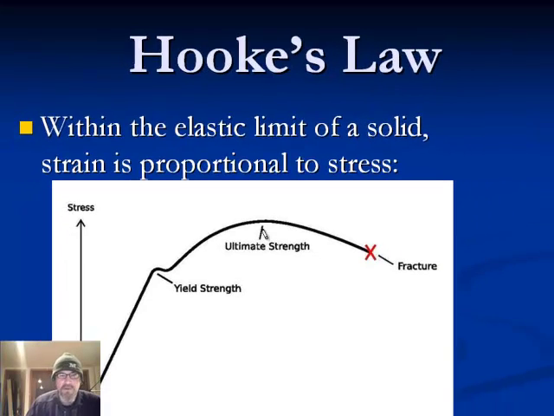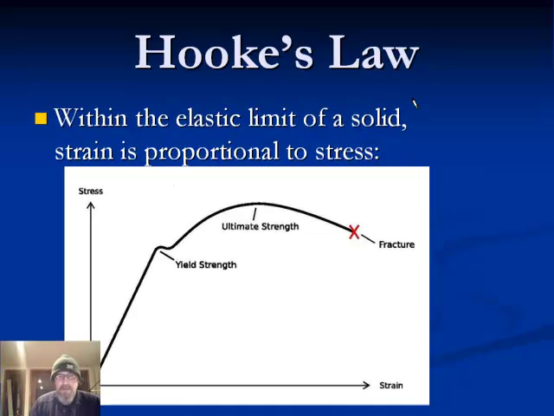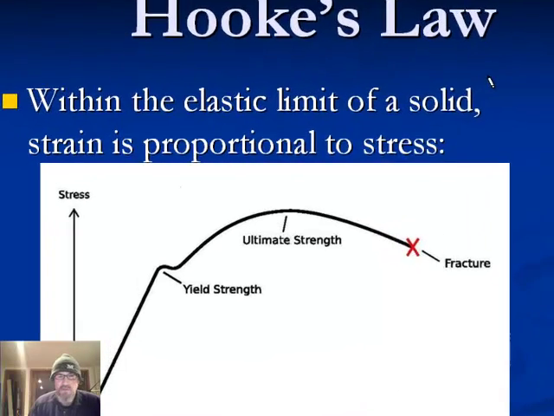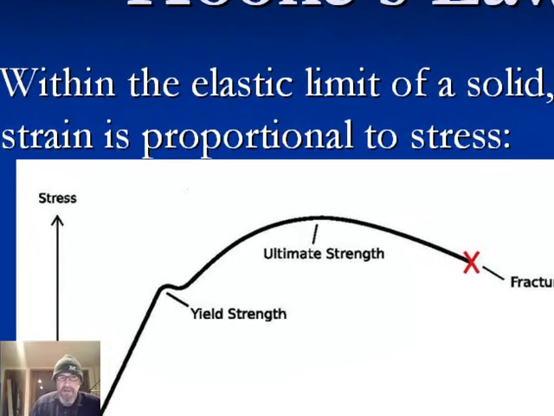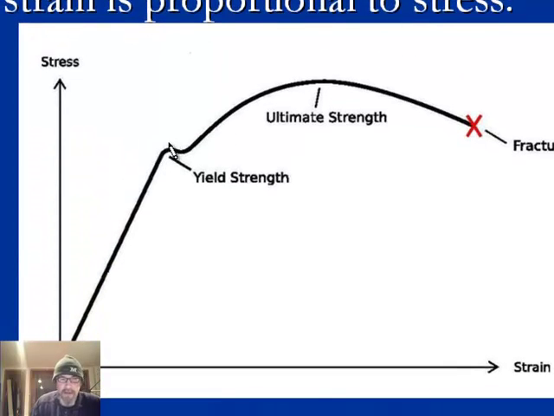Well, there's a relationship between stress and strain, and that relationship has a name. It's called Hooke's law. Hooke's law says, in English, within the elastic limit of a solid, strain is proportional to stress. Now here's what that means. There's a limit to how much you can stretch something and have it go back to its original condition. And it's given in this graph. This is stress here, so in other words, that's how hard you've pulled it.